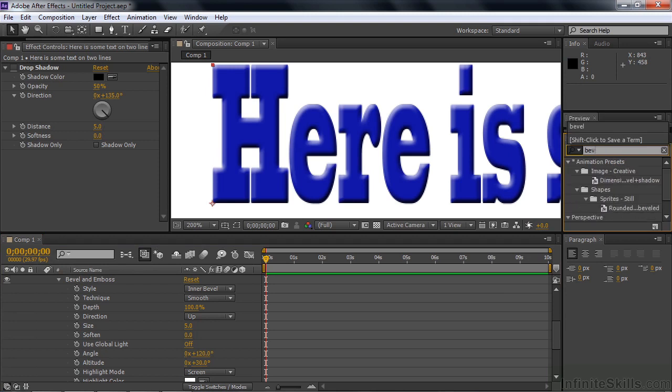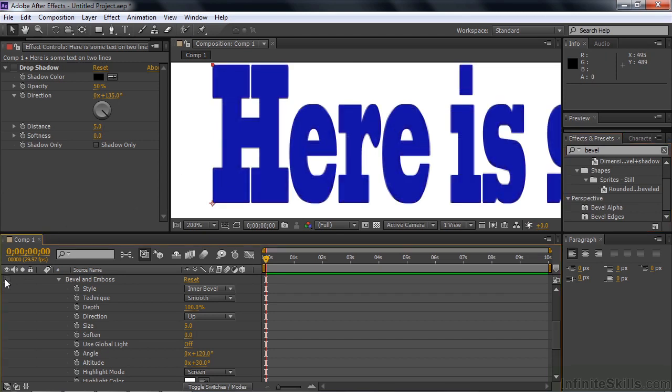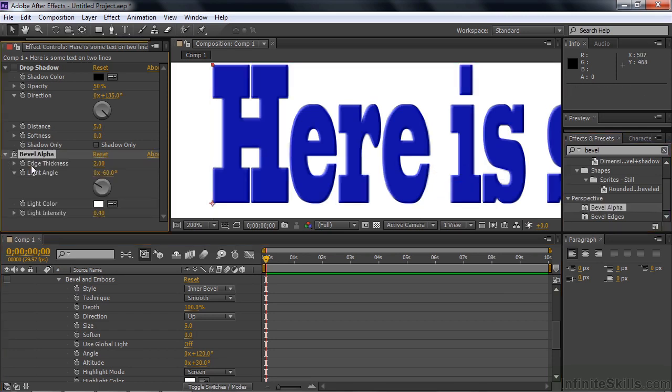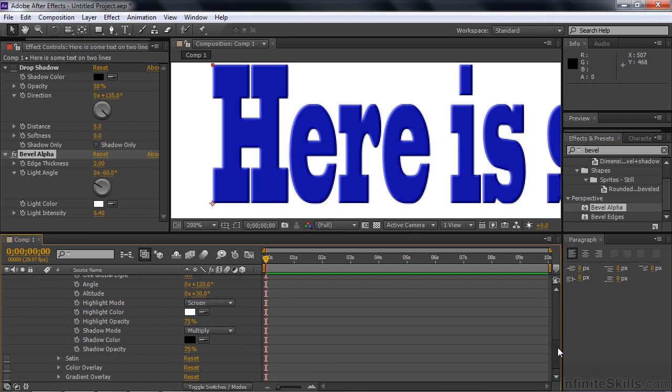I'll type in bevel. Scrolling down here to the bevel alpha and bevel edges. Bevel edges finds the edge of an entire layer. Bevel alpha looks for the edges of something that has an alpha channel, and text has alpha channels. So I'm going to turn off bevel and emboss here for the moment and apply bevel alpha this way. And you'll see that bevel alpha has 1, 2, 3, 4 properties. You look at bevel and emboss here in layer styles, you see it has what? Ten, it has more. It has like 3 or 4 times as many.